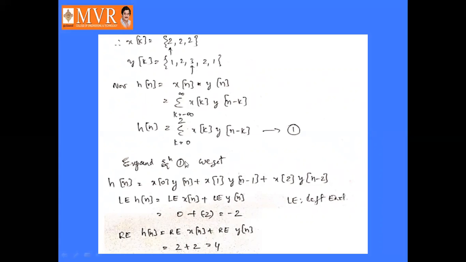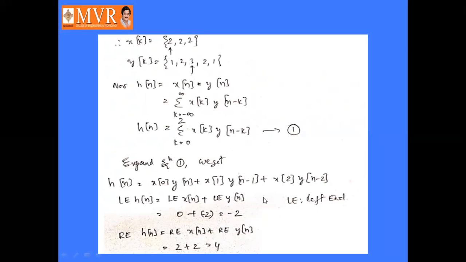Now we'll expand this equation number 1. How do we expand it? Here k is varying from 0 to 2, so substitute 0 first, then 1, then 2. If we substitute 0, this becomes x of 0 into y of n minus 0, that is x of 0 into y of n, plus x of 1 into y of n minus 1, plus x of 2 into y of n minus 2.